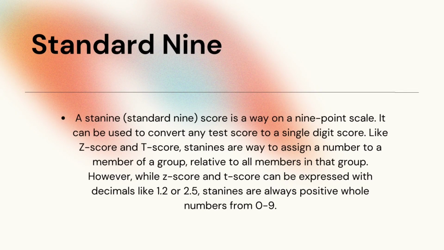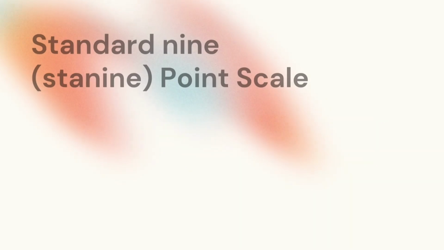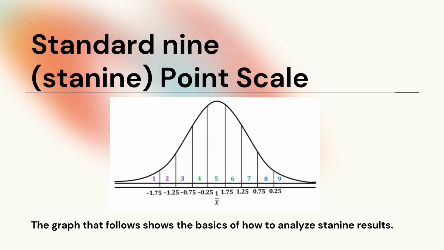The third one is the standard 9 or STAN 9, which is a score on a 9-point scale. It can be used to convert any test score to a single digit score. Here we have the STAN 9-point scale, where the graph that follows shows the basics of how to analyze STAN 9 results.